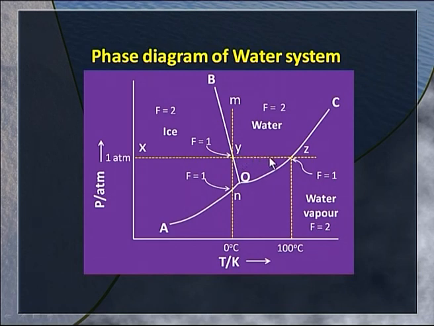Since we have 1 degree of freedom available, temperature can change again. At point z we lose 1 degree of freedom. This is the point at which liquid water gets converted into water vapor for the first time, and it becomes a two-phase system, and we lose the degree of freedom that we had. Therefore the boiling continues without any change in temperature, that is 100 degree centigrade. That is why the boiling point of water is always 100 degree centigrade, provided the pressure is 1 atmosphere, and the melting point of ice is 0 degree centigrade, provided the pressure is 1 atmosphere.